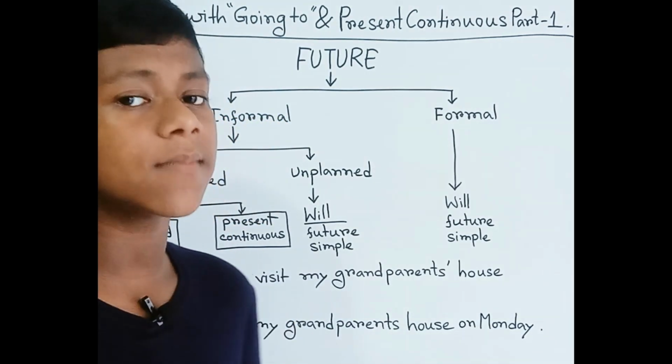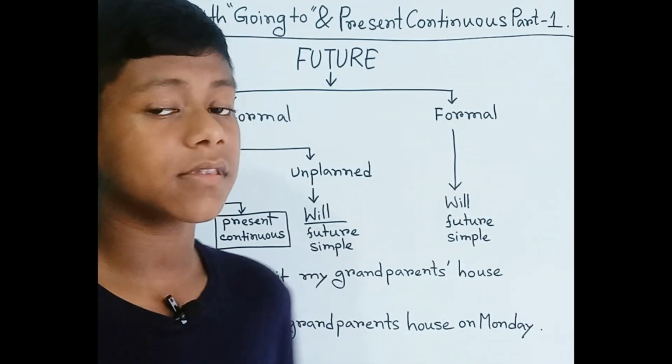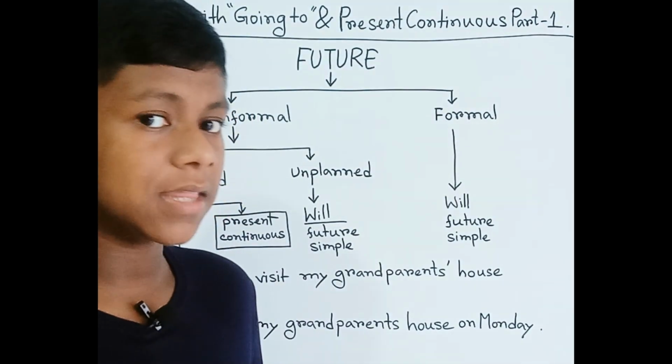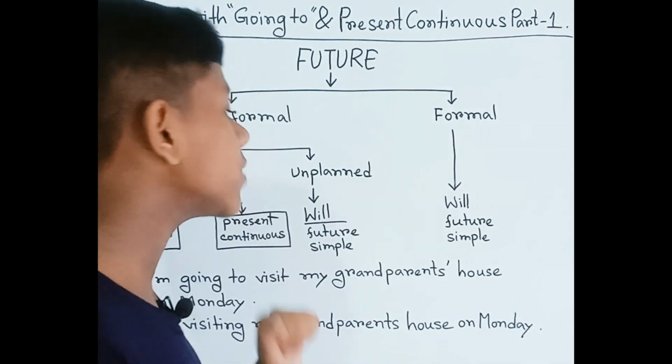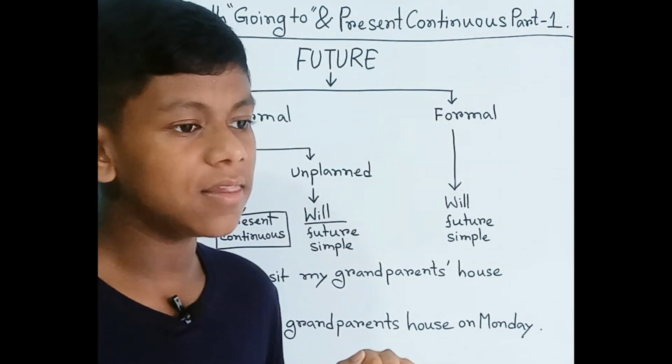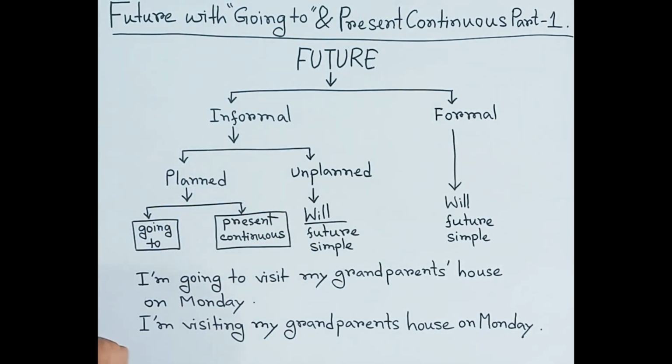On that occasion, at that point in the situation, we can call this unplanned. Unplanned means without planning. So at that time, we can also use will in informal with unplanned.